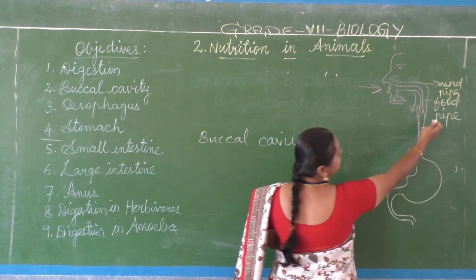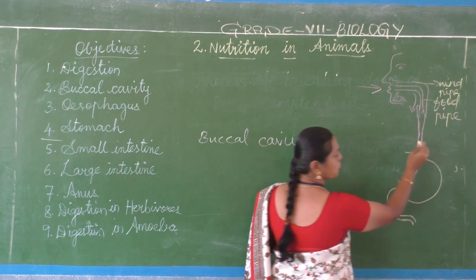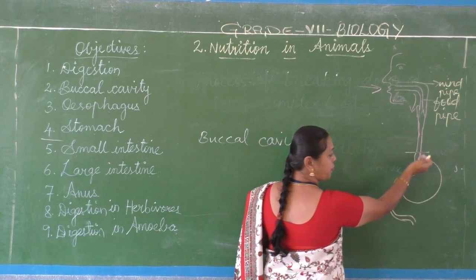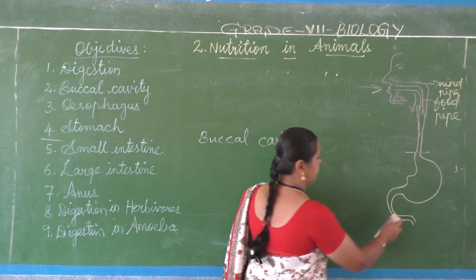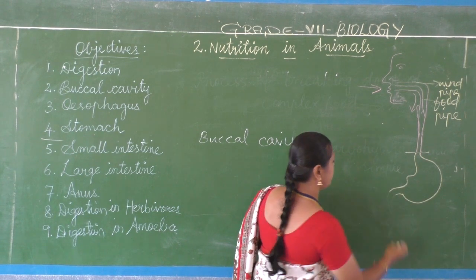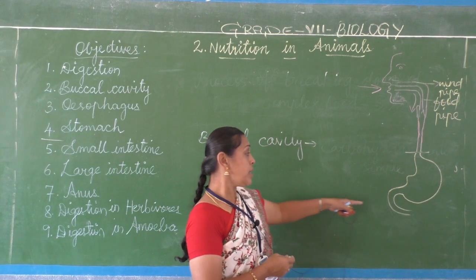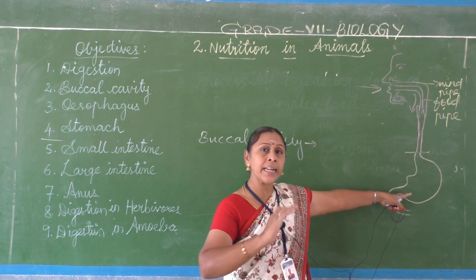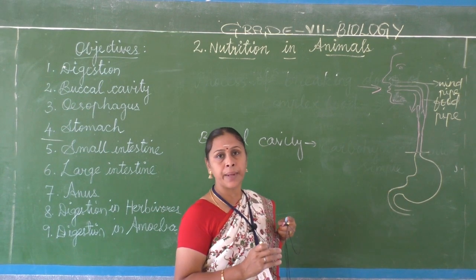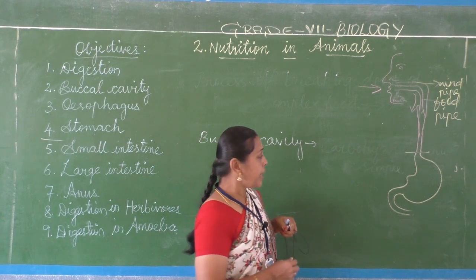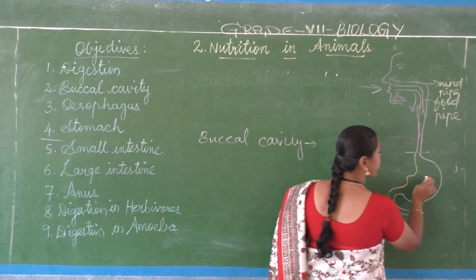So this is the esophagus, the food pipe. One end of the esophagus is connected with the stomach, and the other end of the stomach is connected with the small intestine. This stomach is a flattened U shape or J shape, and it is the widest part in the alimentary canal.